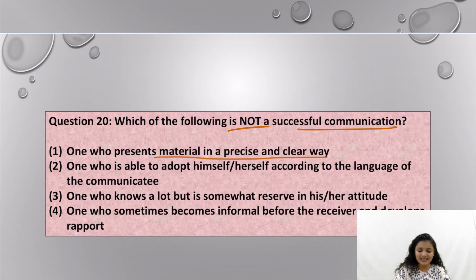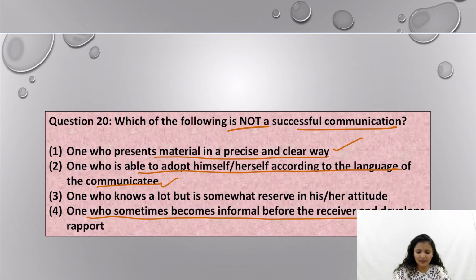One who presents material in a precise and clear way is a part of successful communication. One who is able to adapt himself according to the language of the communicatee; for example, if you understand English, I am communicating the entire thing in English for your better understanding, and to keep intact the intent of the message. So this is also a successful communication.